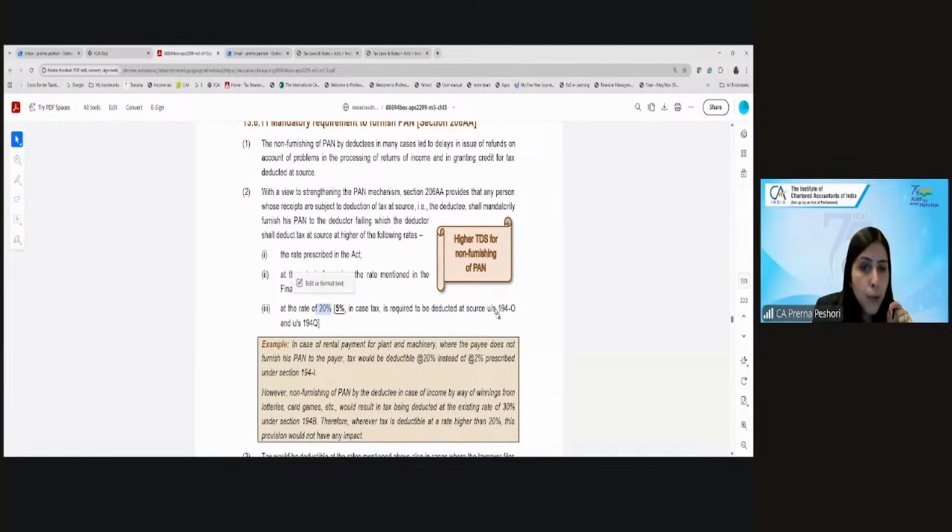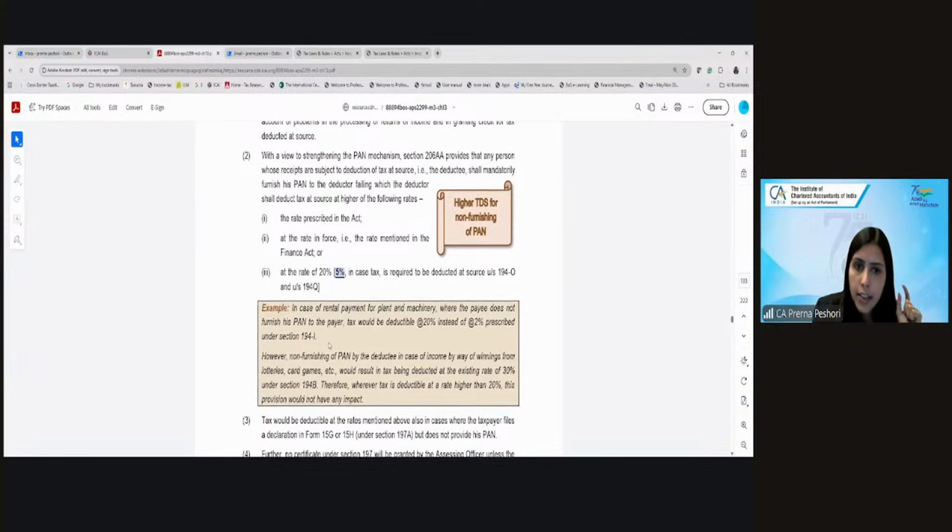Except in the case of 194O and 194Q, where instead of 20%, they have used the higher rate of 5%. What is 194O? E-commerce operator. And 194Q is purchase of goods by buyer. Other than that, the highest rate is 20%. So let's say, for example, in case of rental payment for plant and machinery where the payee does not furnish his PAN, the tax would be deductible at 20% instead of the 2% under 194I.